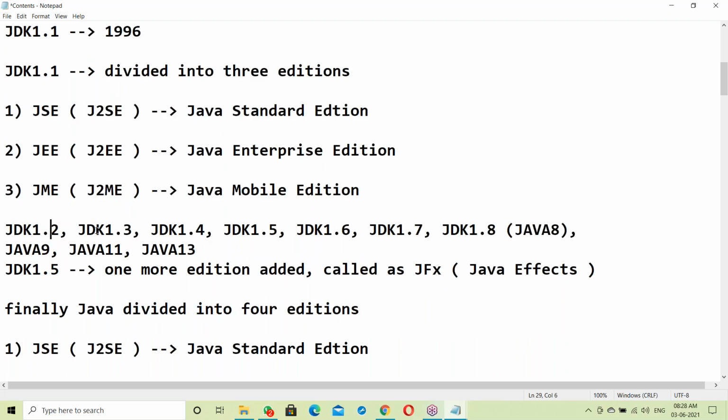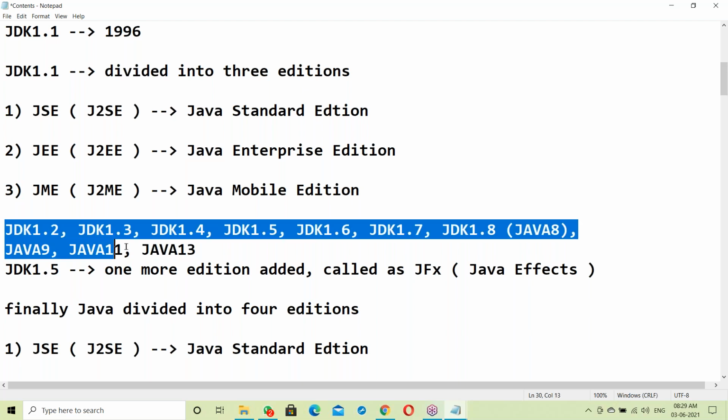Next JDK 1.2, 1.3, 1.4, 1.5. Next 1.6, 1.7, 1.8. From 1.8 we are calling it Java 8, then Java 9, Java 11, Java 13. Java 10 and 12 were not released. Java 11 and 13 were released.